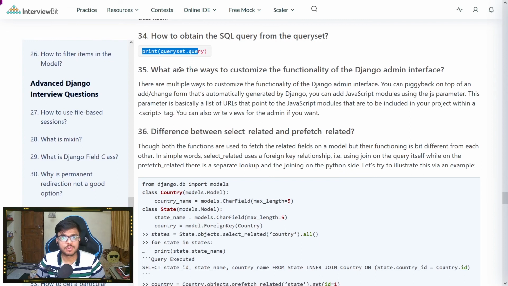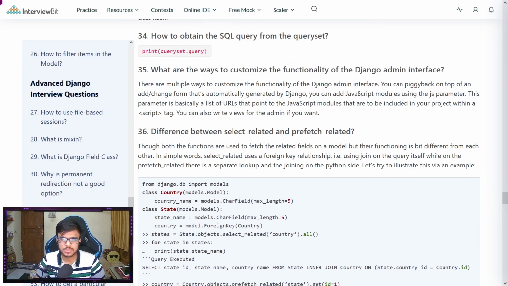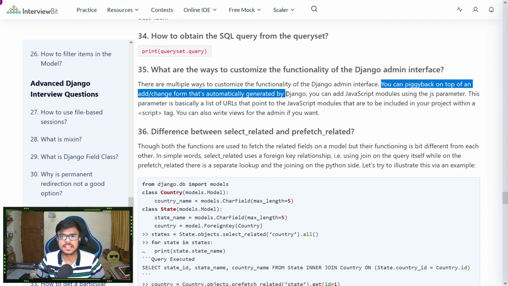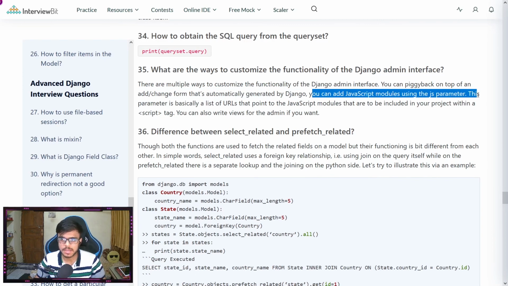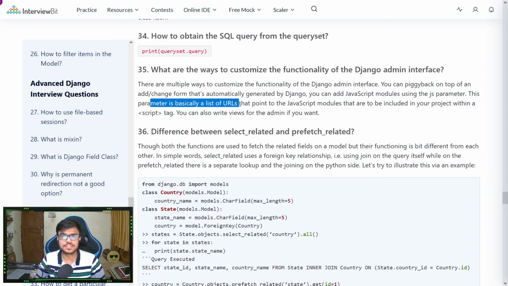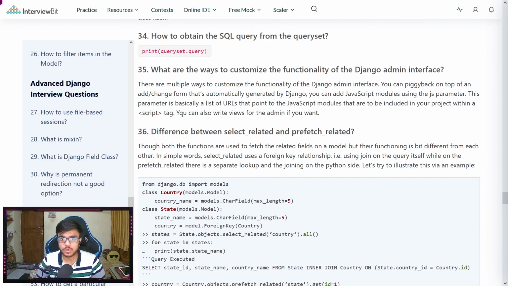Question number 35, what are the ways to customize the functionality of the Django admin interface? There are multiple ways we can do it. The first is we can piggyback on top of an add or change form that automatically gets generated. Second, you can add JavaScript modules using the js parameter. This parameter is a list of URLs that point to JavaScript modules that are included in your project within a script tag. Third, you can also write views for admin if you want.